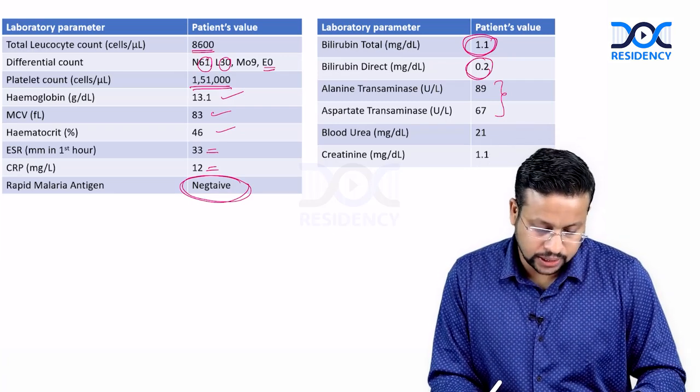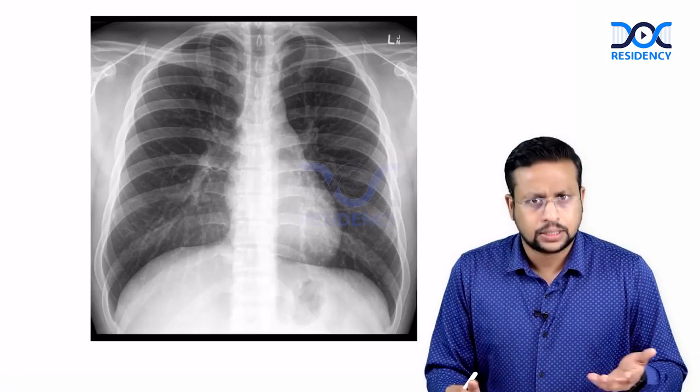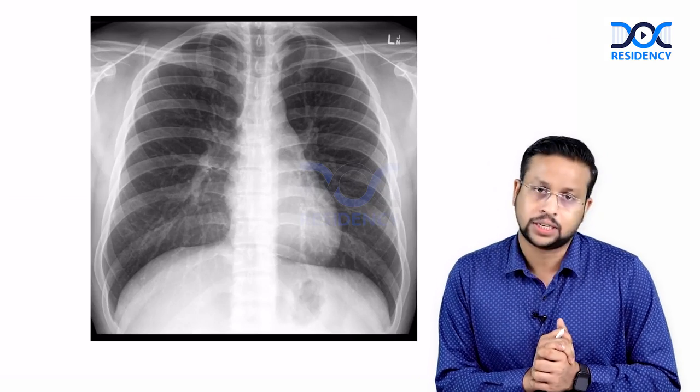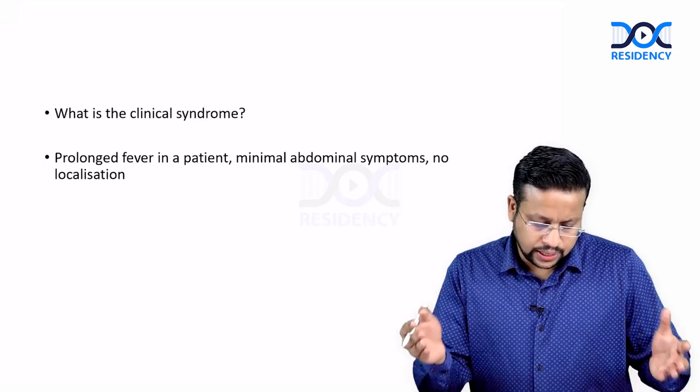So what all differentials will you keep? Before you go, the X-ray is also provided. So look at the X-ray. Do you see any abnormalities? Don't worry if you don't, because it's a normal chest X-ray. There's nothing in the chest X-ray. So what is the clinical syndrome?